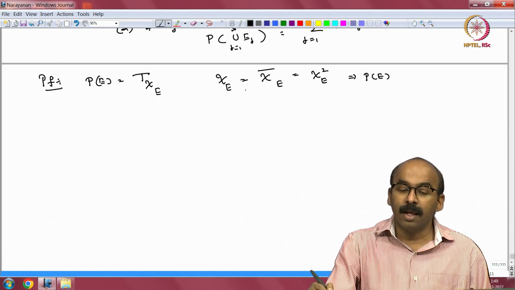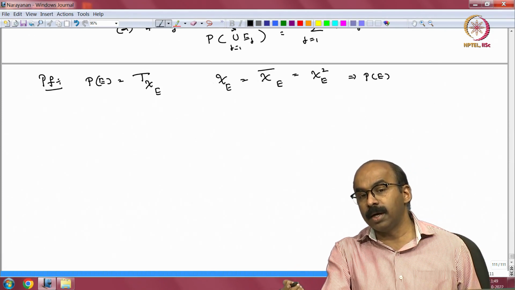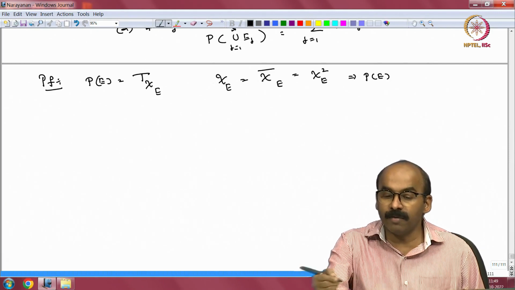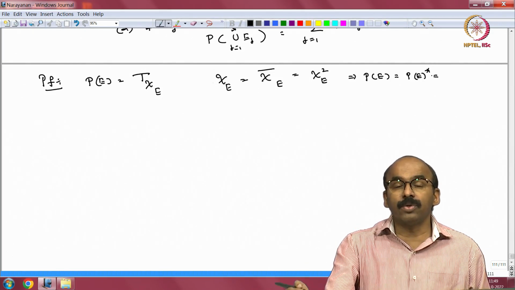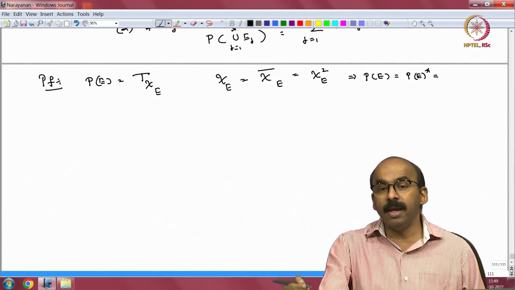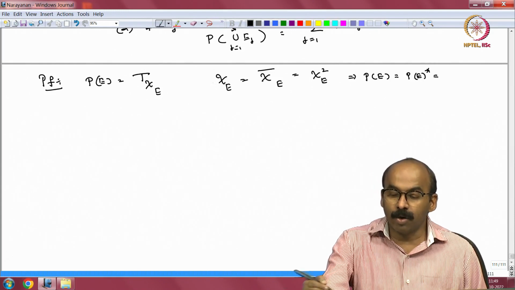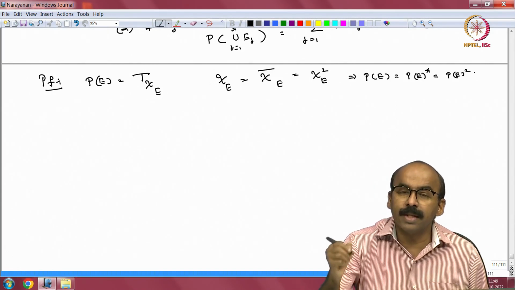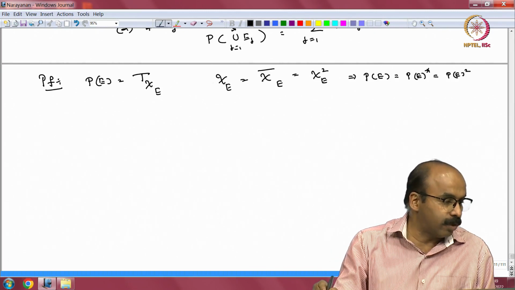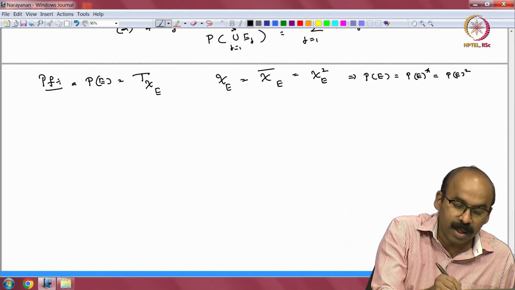chi E bar should go to the adjoint of the operator, right. So, that is P E star, right, and chi E square should go to P E into P E, right, because of the algebra homomorphism property. So, that is P E square. So, P E is an orthogonal projection. So, that follows immediately. So, that was A.